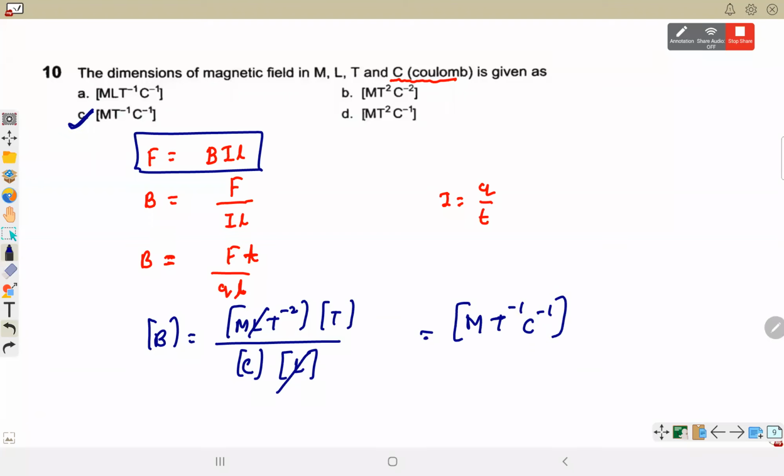Answer is C. So when a question is asked, you will also have to see whether the fundamental quantities are the same or not. In this question, it was mentioned that C is coulomb. Sometimes it is mentioned, and you will have to change to that fundamental quantity. You have to change the formula in terms of that. Clear this question? Yes, sir.